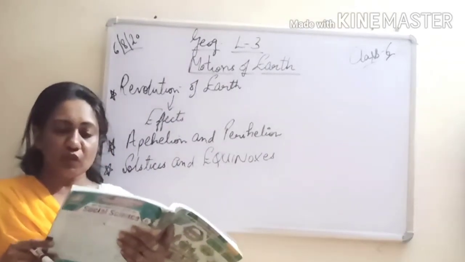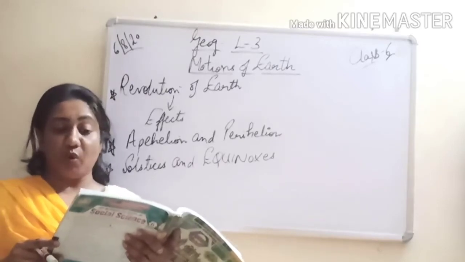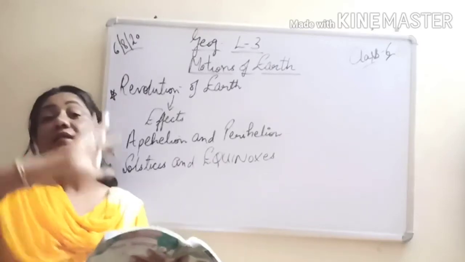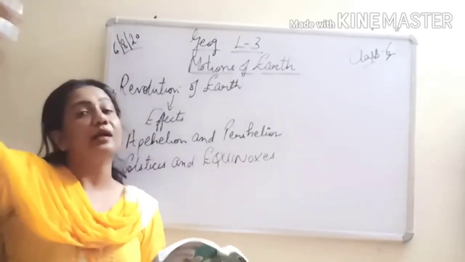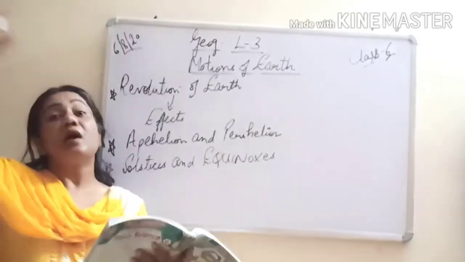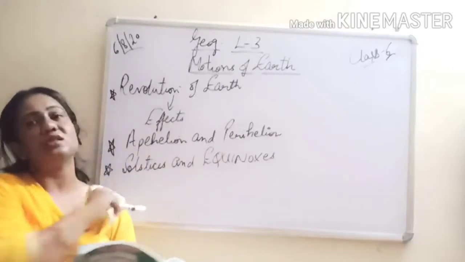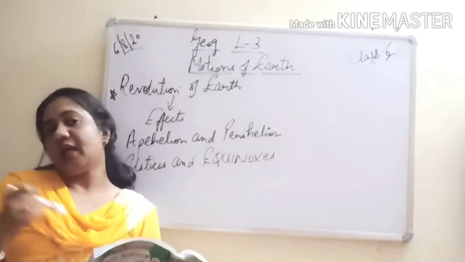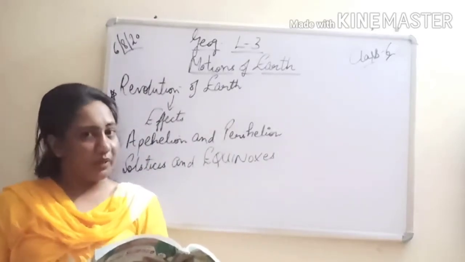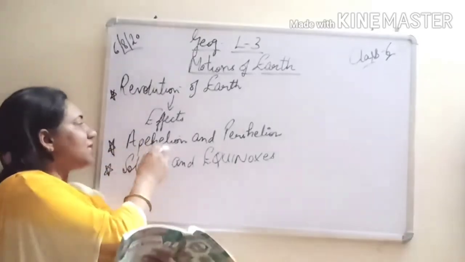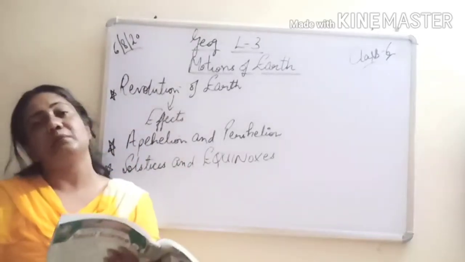Similarly, during revolution, when the earth reaches a point in its orbit where the distance between the earth and the sun is the maximum, that position is known as aphelion. And aphelion, again, is a combination of two words. Aph means far and helios again means sun.